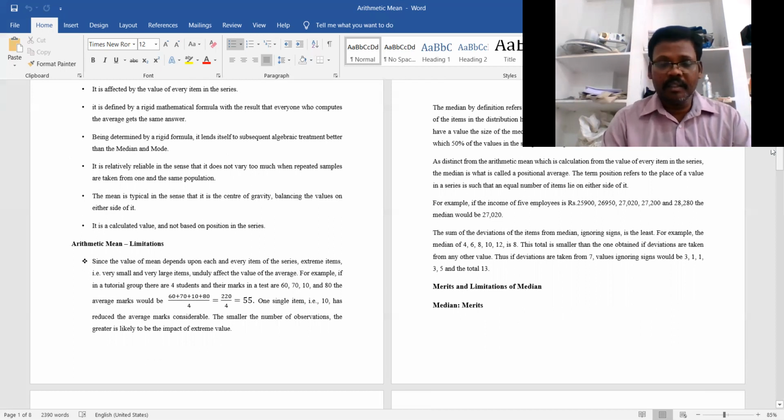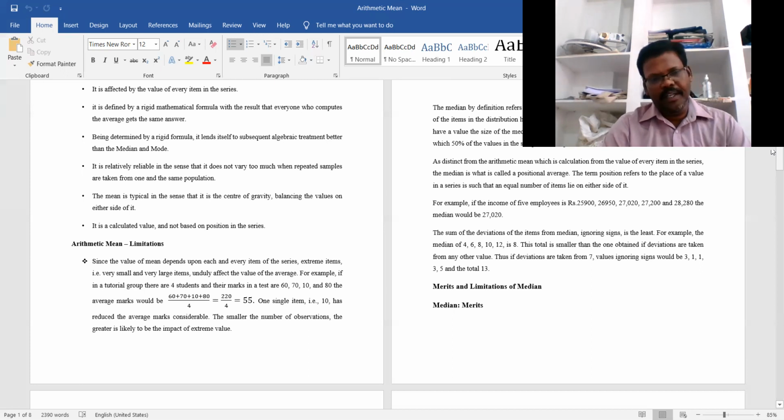If deviations are taken from 7, the values ignoring the sign would be 3, 1, 1, 3, and the total is 13. This type of sign we completely neglect.